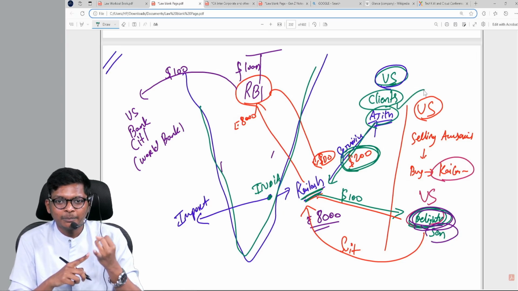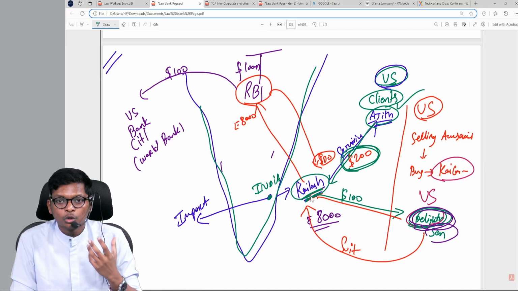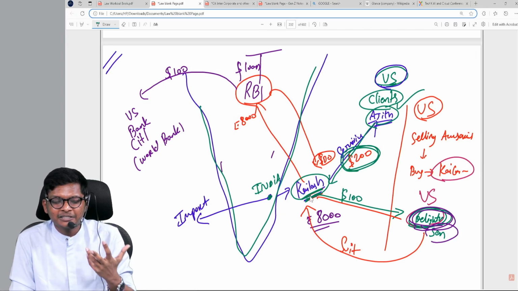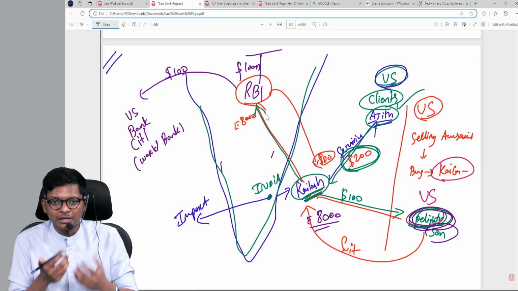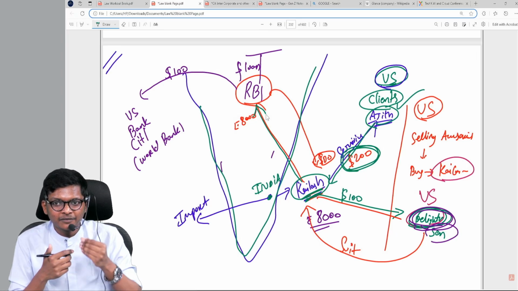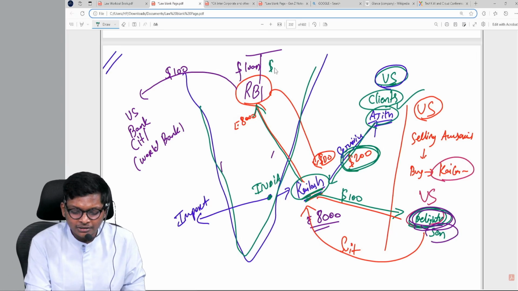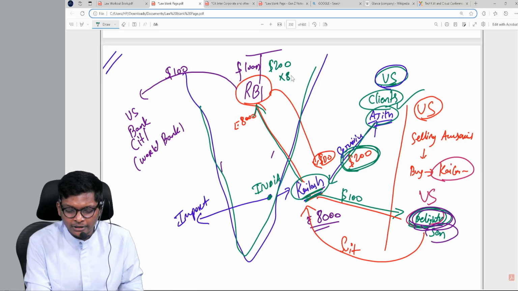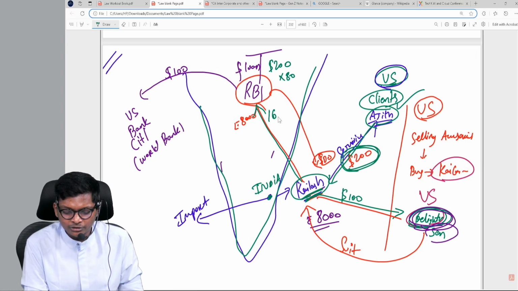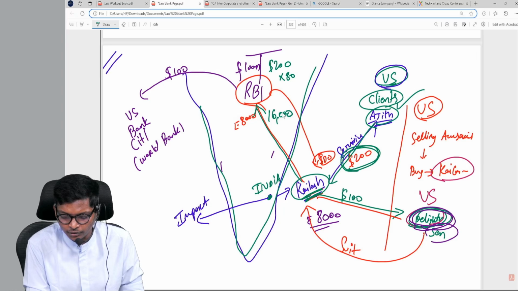He got whatever he wanted, he paid. Is Kailash happy? No, he has $200. He can't buy a lace packet also. So what he did, he again went to RBI and told, RBI, this time I will give you $200. Please give me rupees. So if Kailash would have got 200 into 80, approximately 16,000 he would have got.